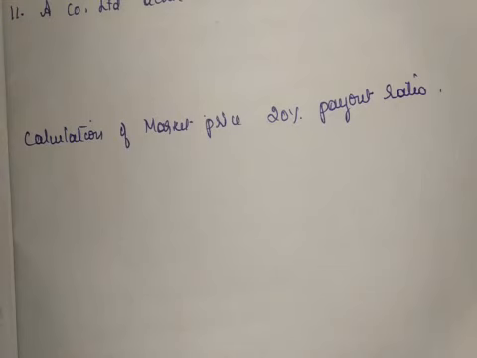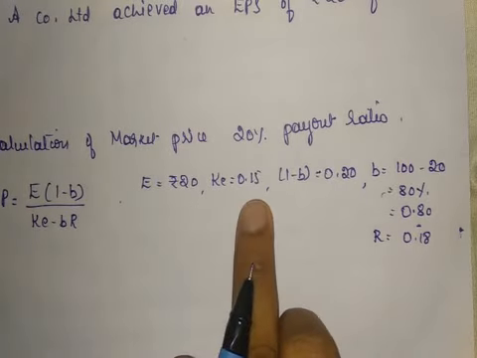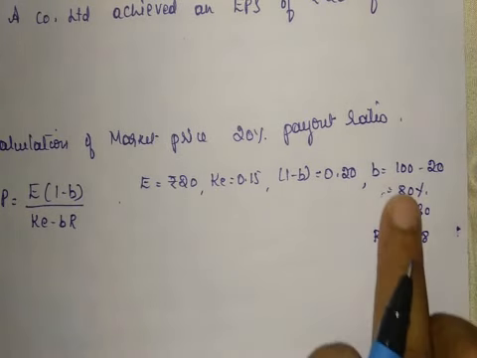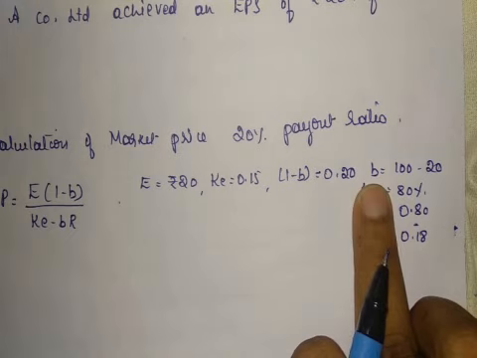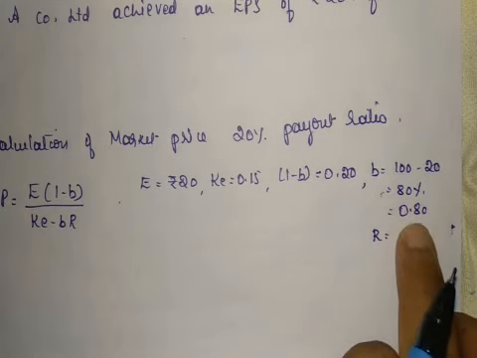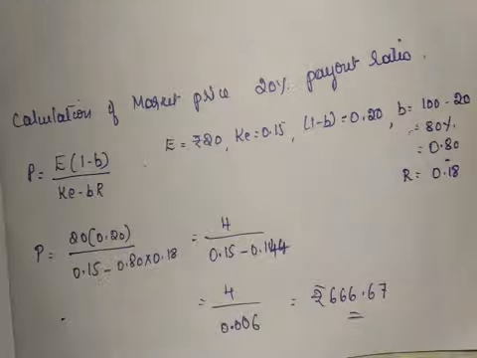Calculation of market price for 20% payout ratio. This is the formula. EPS is rupees 20. Cost of equity 0.15, dividend payout ratio 20%, 0.20. Then the retention ratio we have to calculate, that is 100 minus 20 payout ratio, we will get 80%, that means 0.80. Rate of return is 0.18.